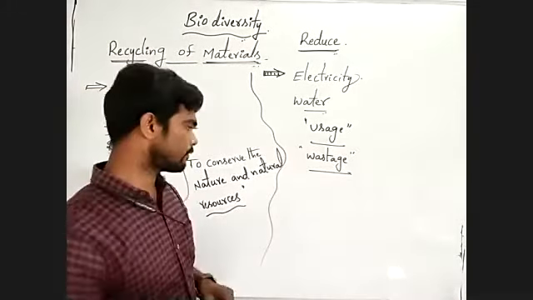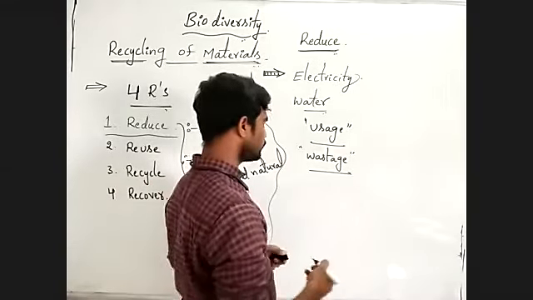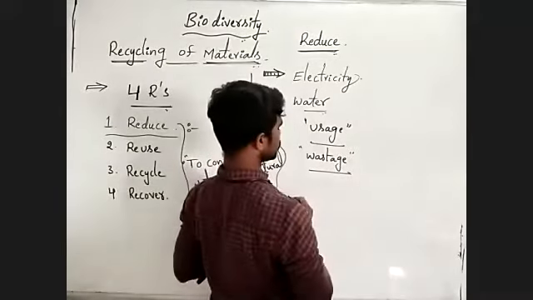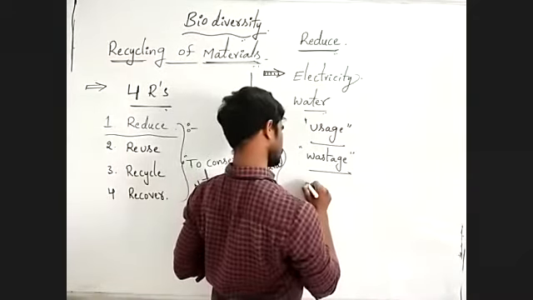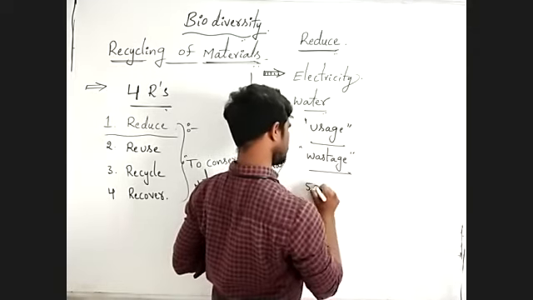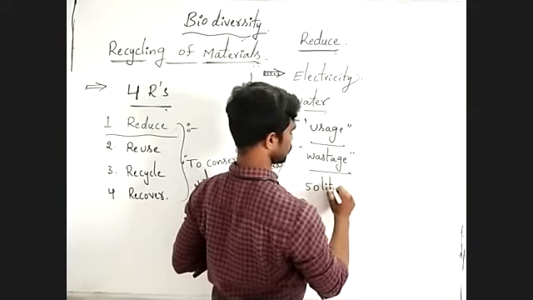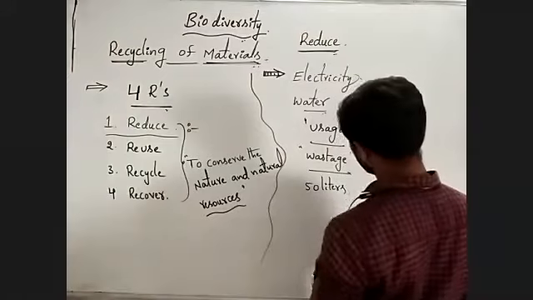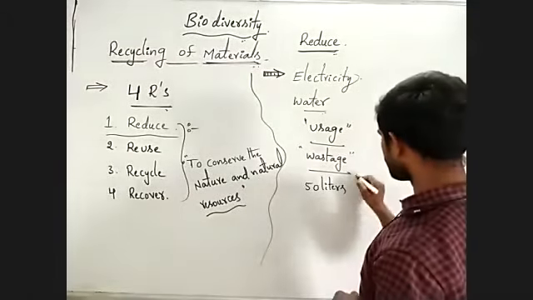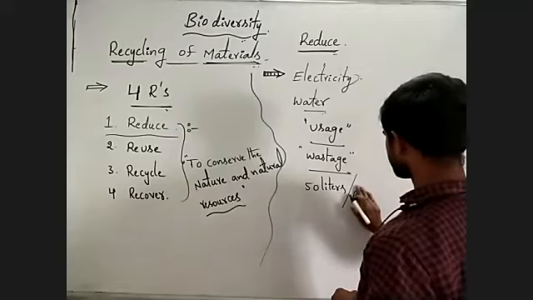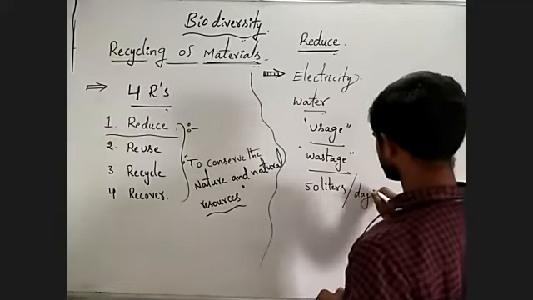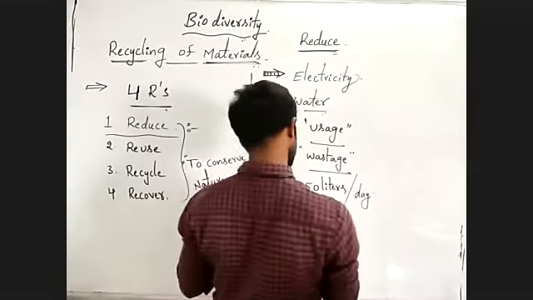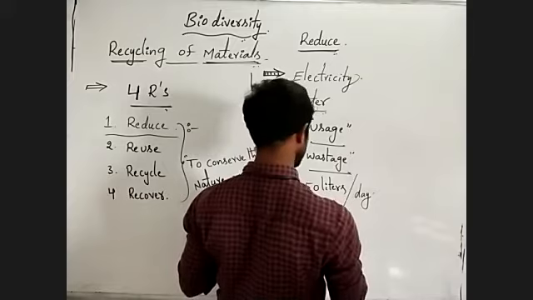Listen carefully. If you want 50 liters of water per day, you can reduce the usage of water to 40.